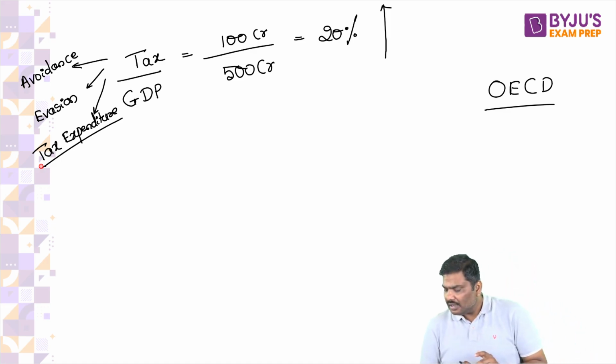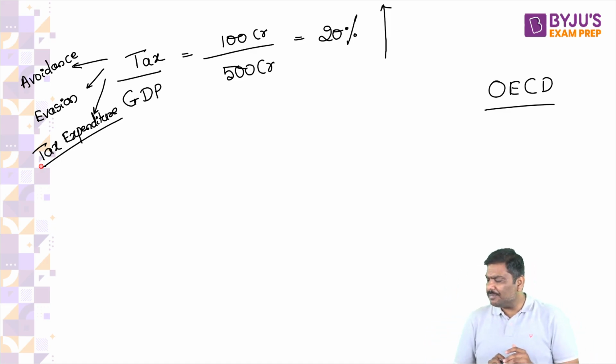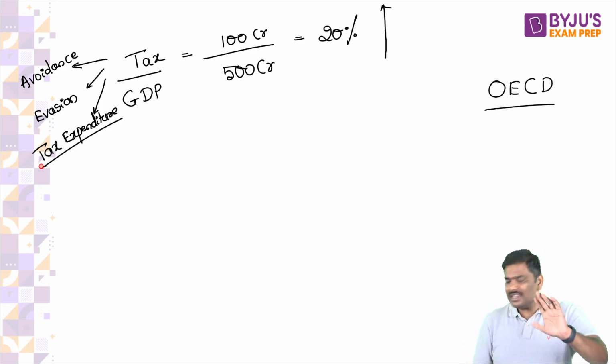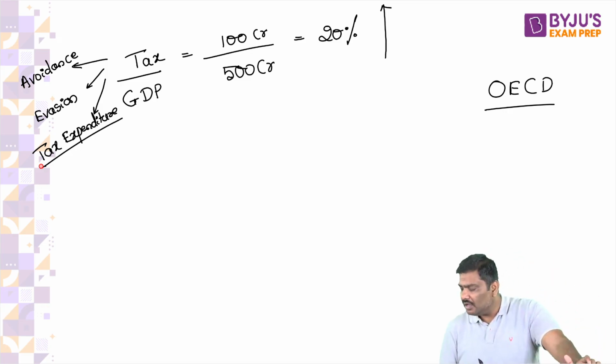Tax and GDP are increasing simultaneously, proportionally? Not necessarily. They will not always increase in proportion. No, it will not happen. Okay, can we go to the next one?